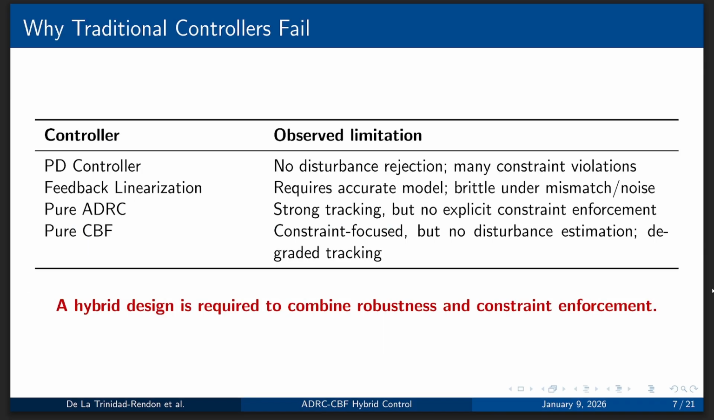And the question is why traditional controllers fail. We tested several of them. For example, the PD controller does not have disturbance rejection. It does track, but it has many constraint violations given by the later CBF. We attempted feedback linearization, which requires accurate models but may be brittle under mismatch or noise.